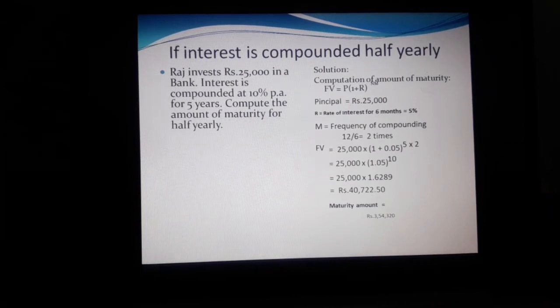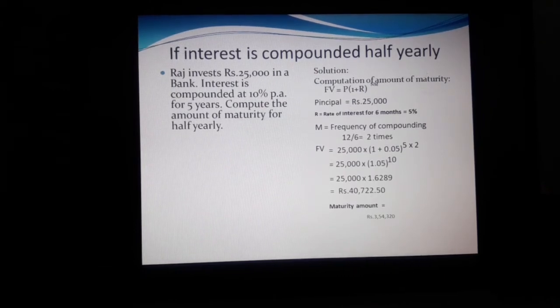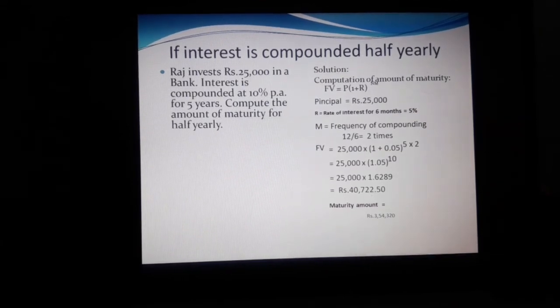Computation of amount of maturity: FV equal to P into (1 plus R) whole power nm. Principal equal to 25,000. Rate of interest for 6 months 5%. Frequency of compounding 12 divided by 6 equal to 2 times. 5 years into 2 times, we have to calculate 10 times: 25,000 into 1.6289, rupees 40,722.50 we get as maturity value.